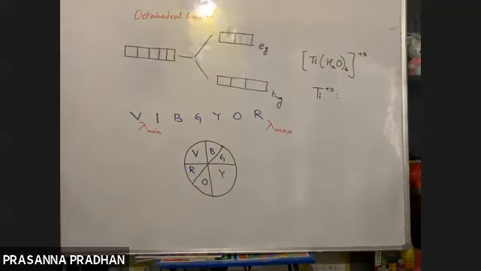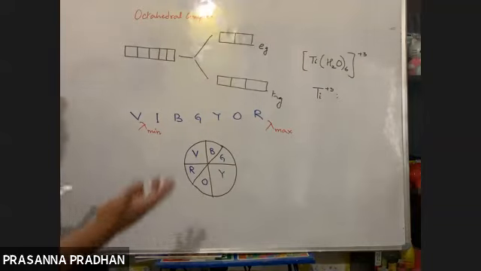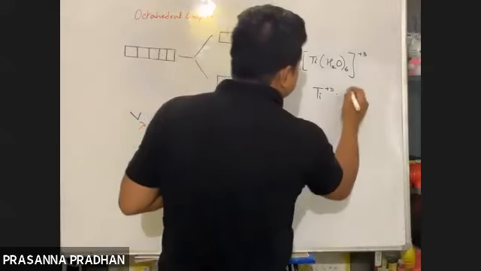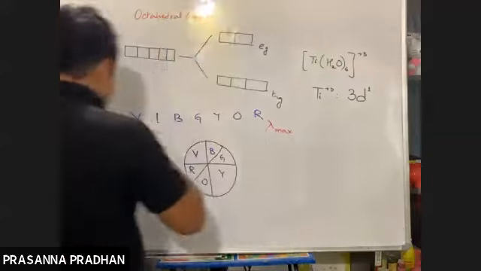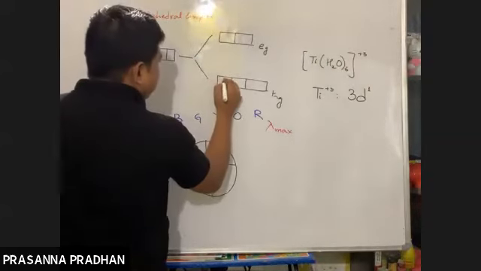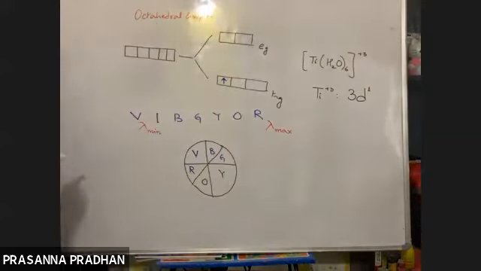Atomic number 22. It has an atomic number of 22, titanium. So titanium dipositive is 3d2, titanium tripositive is 3d1. So there is one electron, which obviously occupies the lower energy level, T2g.